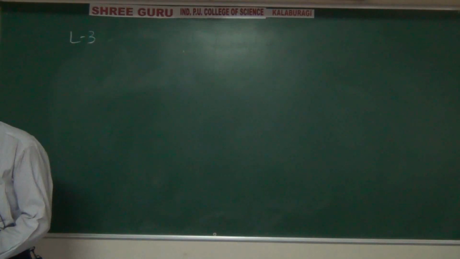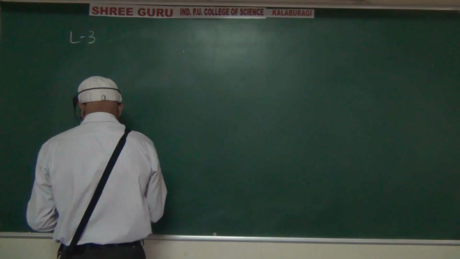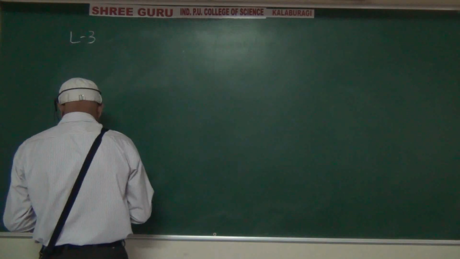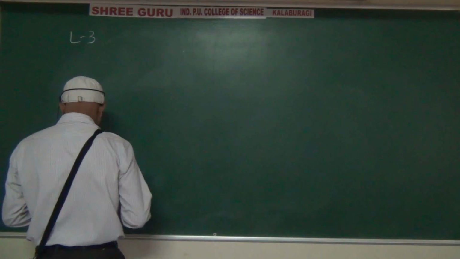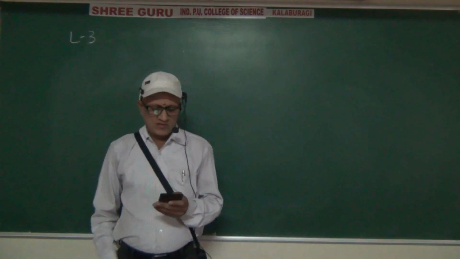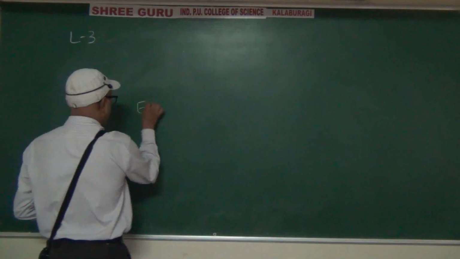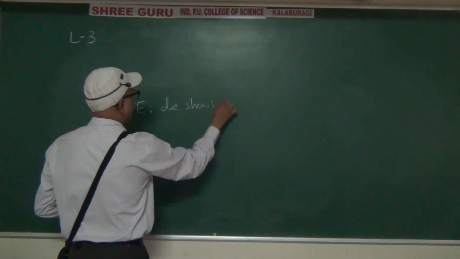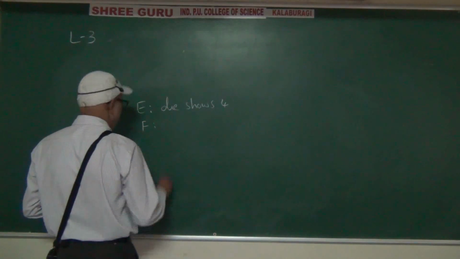Let capital E be the event that the die shows 4, and capital F be the event that the die shows an even number.